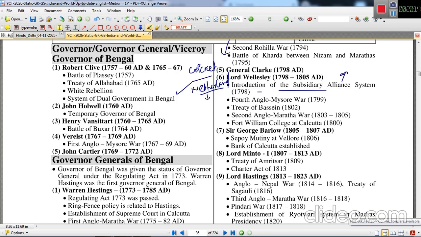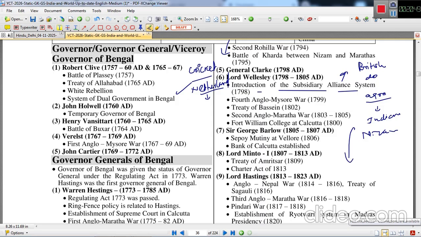The subsidiary alliance was a system under which the British made agreements or alliances with the Indian state princes. The first was the Nizam of Hyderabad.